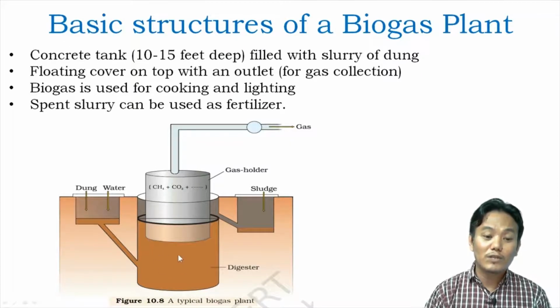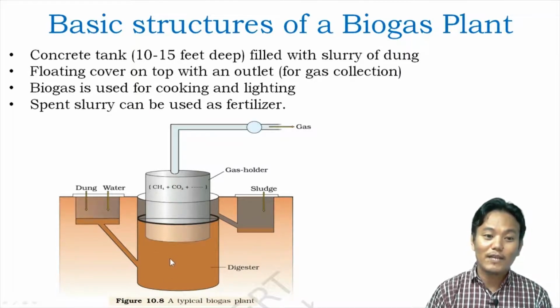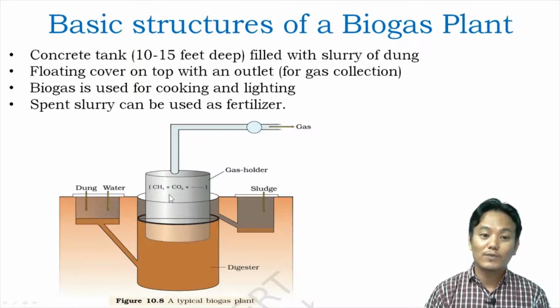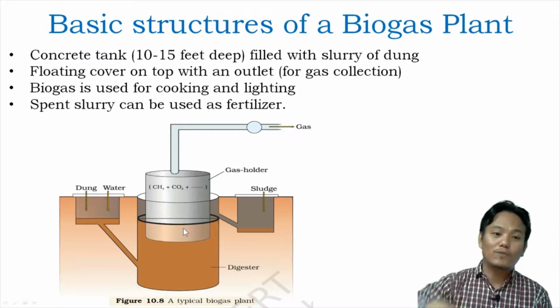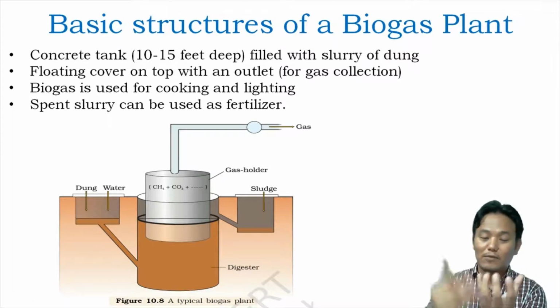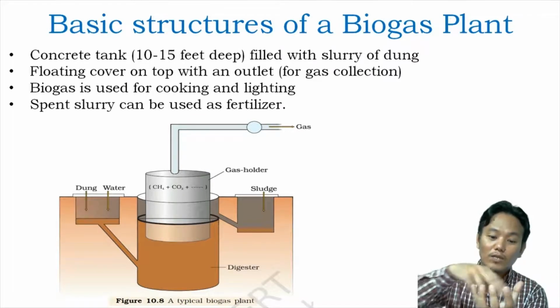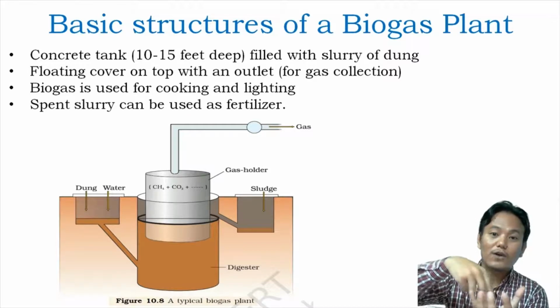The methanogens present inside the dung will anaerobically break down all the organic matter present inside the slurry, and will produce biogas which consists of methane, carbon dioxide, hydrogen, etc. This biogas is collected within a floating cover on the top. So let's say this is the concrete tank which is about 10 to 15 feet deep. In this concrete tank we have the slurry of cow dung, right?